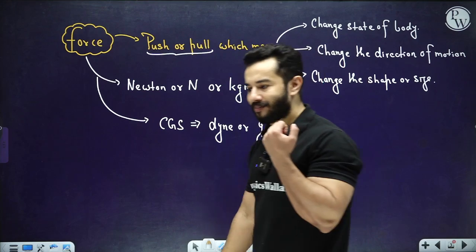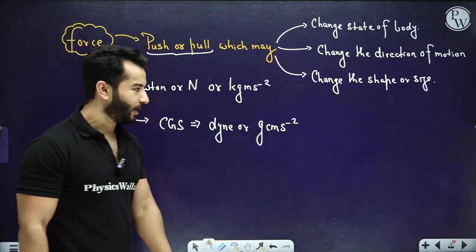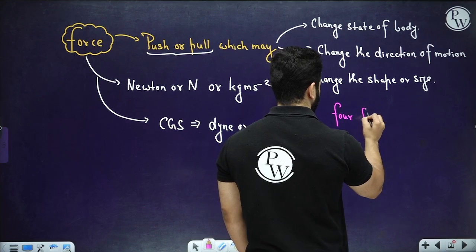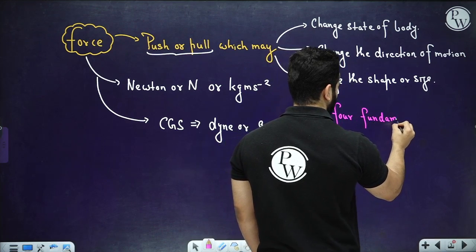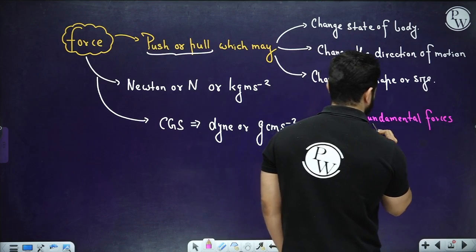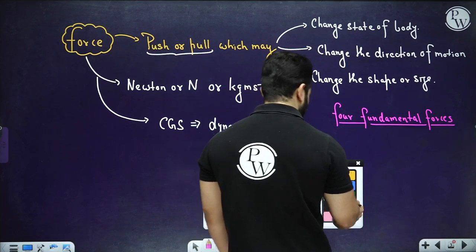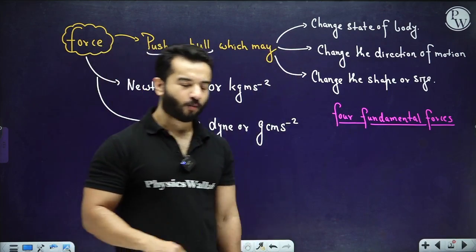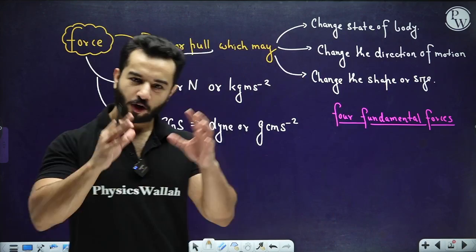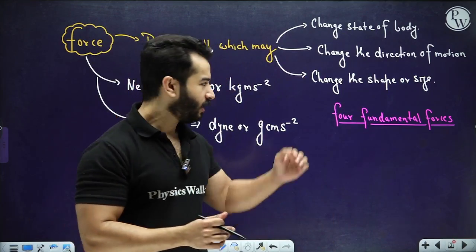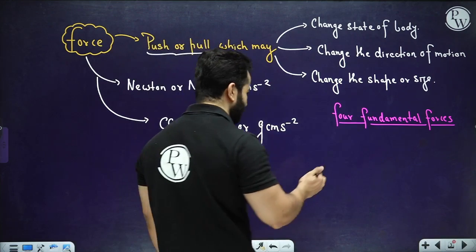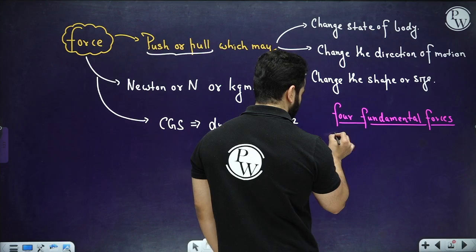Now, in our universe, mainly there are 4 types of fundamental forces, right? So there are only 4 fundamental forces as of now. Which means whether we are going to talk about normal force, tension, or any other type of force, all of those forces eventually come under one of these 4 forces, right? They come under these categories, and I'm going to write them in order of their strength.